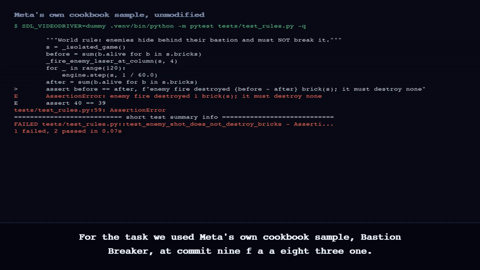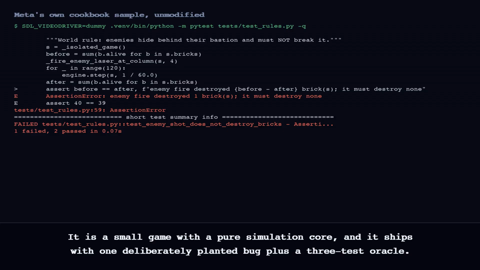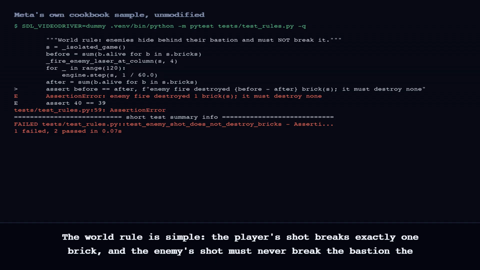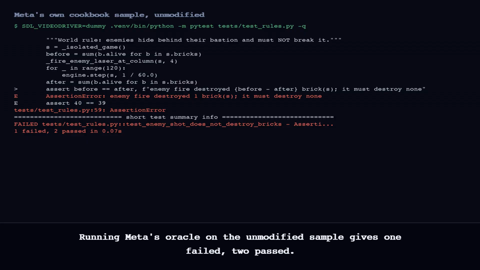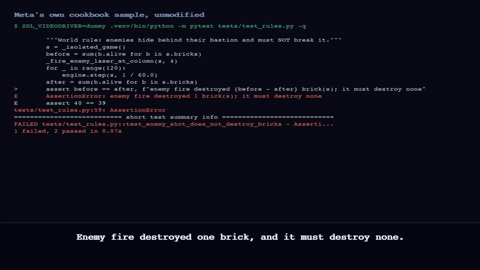For the task, we used Meta's own cookbook sample, Bastion Breaker, at commit 9FAA831. It is a small game with a pure simulation core, and it ships with one deliberately planted bug plus a 3-test oracle. The world rule is simple. The player's shot breaks exactly one brick, and the enemy's shot must never break the bastion the enemies hide behind. Running Meta's oracle on the unmodified sample gives 1 failed, 2 passed. Enemy fire destroyed 1 brick, and it must destroy none. That is our starting line, and it is machine checkable.